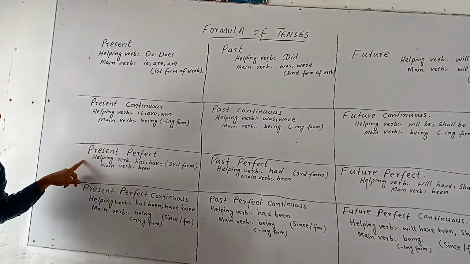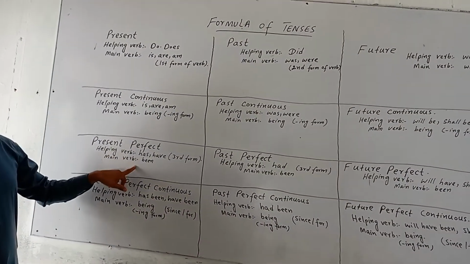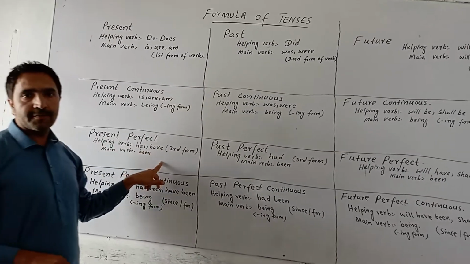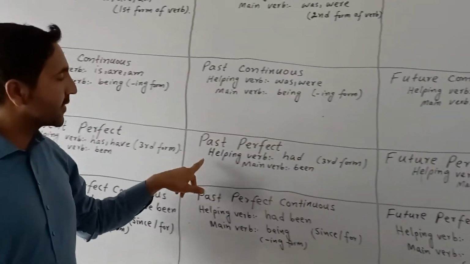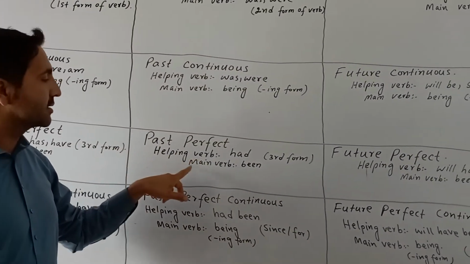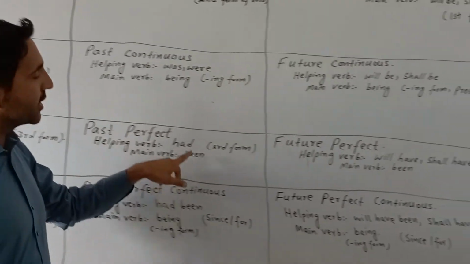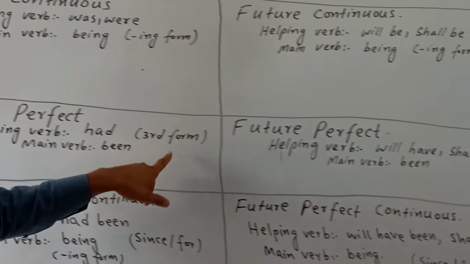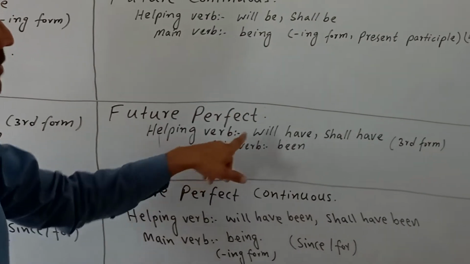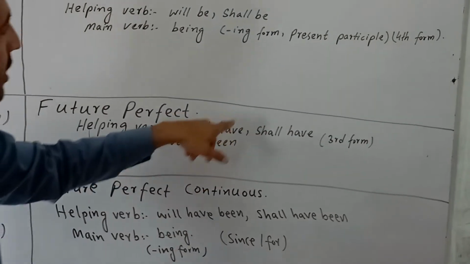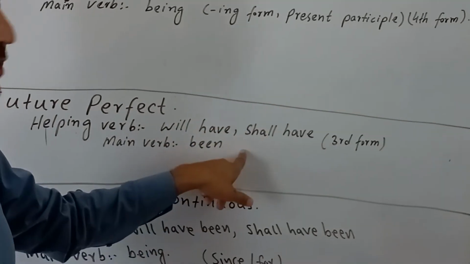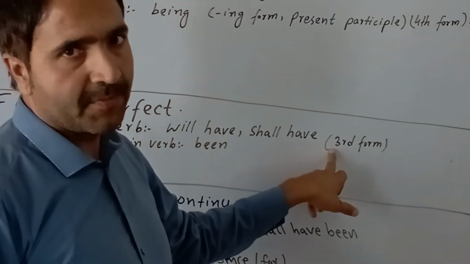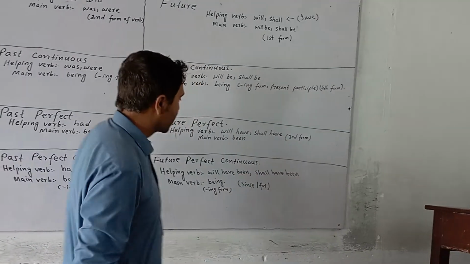Present perfect tense, the helping verbs are has and have. Main verb is been, and here we use the third form of the verb. Past perfect tense, the helping verb is had, main verb is been, and here we use the third form of the verb, or past participle form. In future perfect tense, the helping verbs are will have, shall have. Here we use shall have with I and we. Main verb is been, and here we use the past participle form, or third form of the verb.